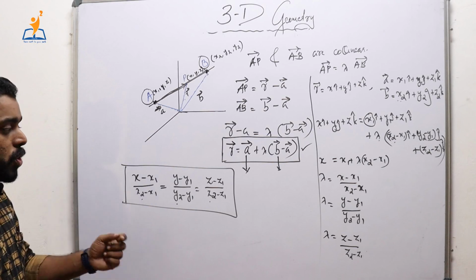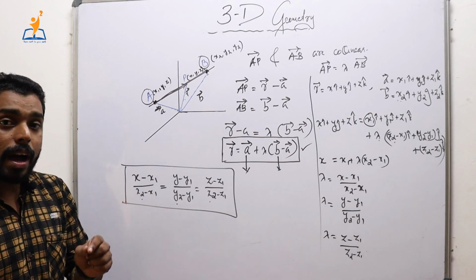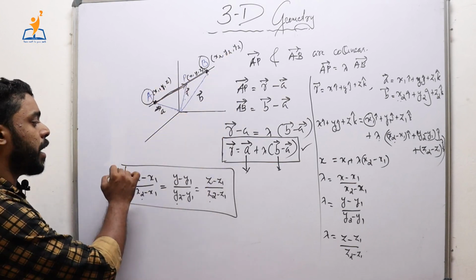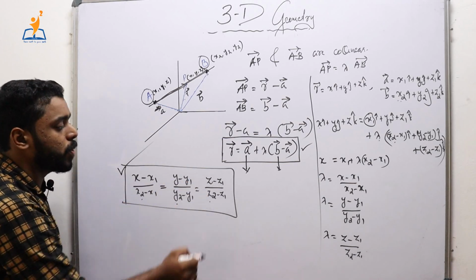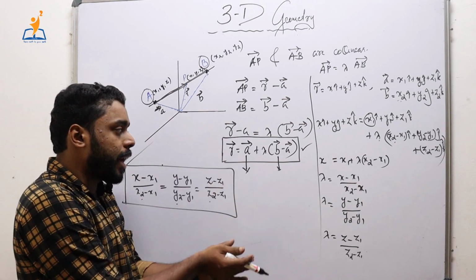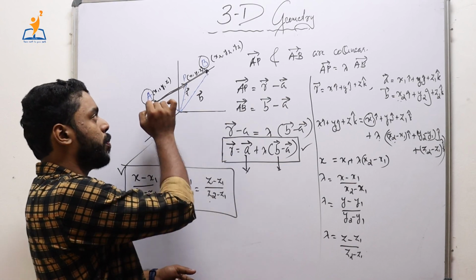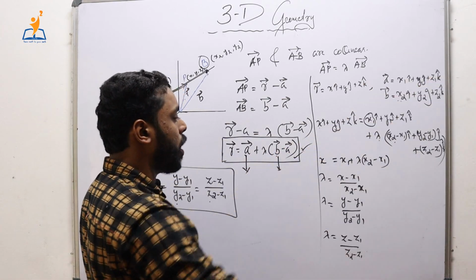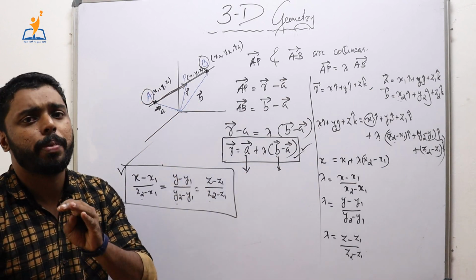So, if you are asked to derive the equation for a line which passes through 2 points (x1, y1, z1) and (x2, y2, z2), just learn this formula by heart and substitute the values of x1, y1, z1 and x2, y2, z2 here. Or if you are asked to find or derive the vector equation of the line, first of all find the position vector of the point A, then the position vector of the point B, then just substitute these values here, you will get the vector equation of the line. It is as simple as that.